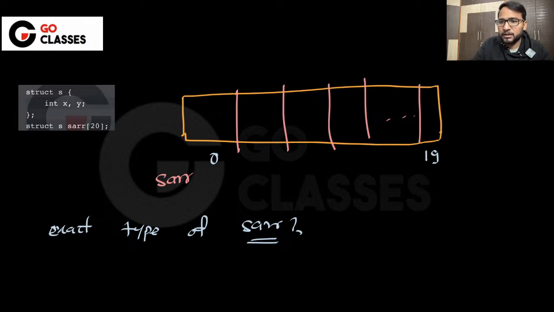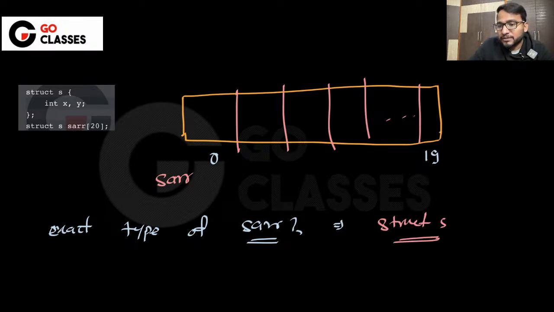Okay, coming to this question, what is the exact type? So the stock is saying S type. Is this the S type? Yes, right. So this is basically struct S type. The type of this is struct S.